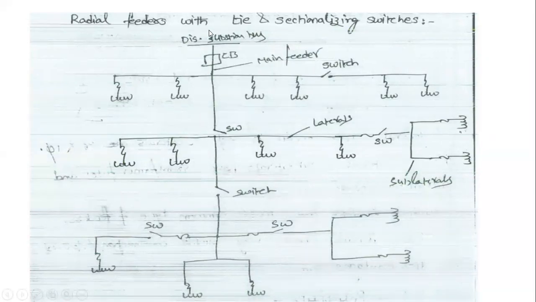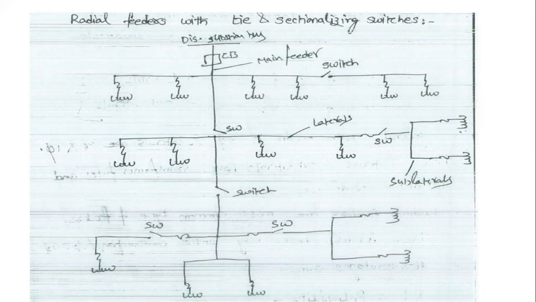This is the radial feeder with tie and sectionalizing switches, and this is the distribution substation. This is the main circuit breaker and this is the main feeder. These are the switches and the tie connection. What is the use of these switches and the tie connection?